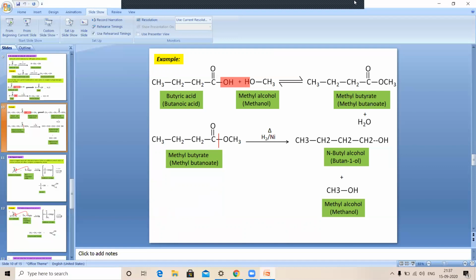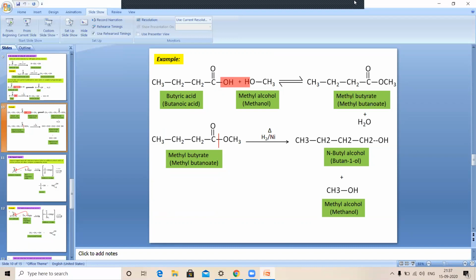See the example. If we take an acid like butyric acid and react it with an alcohol like methyl alcohol, we know that when acid is reacted with alcohol, esters are formed. So butyric acid reacted with methyl alcohol forms methyl butyrate, also called methyl butanoate. In this methyl butanoate, the bond between the carbonyl carbon and oxygen, the red line, is breaking. A reduction takes place, and there is a formation of n-butyl alcohol along with methyl alcohol.